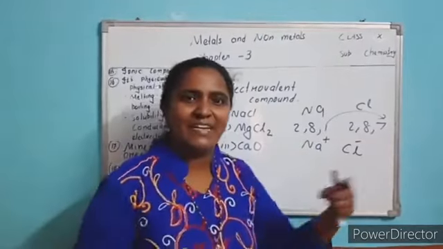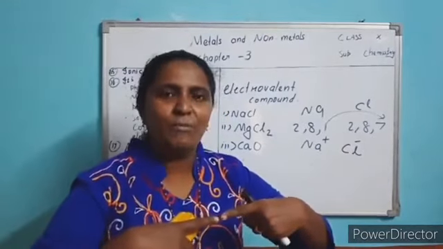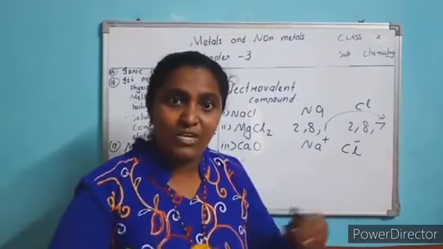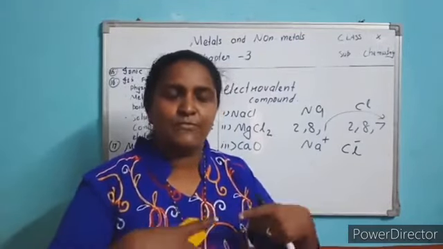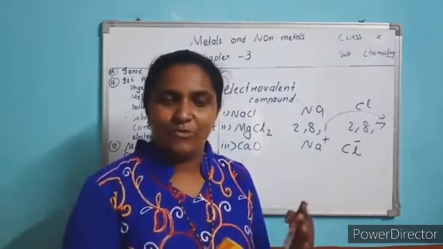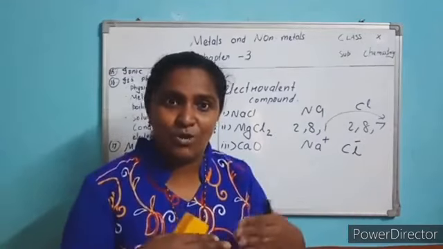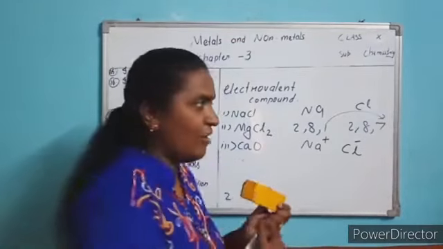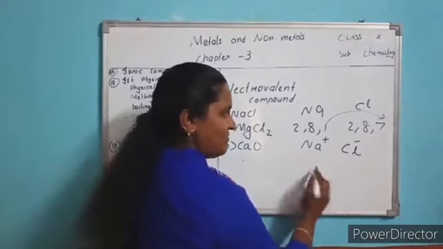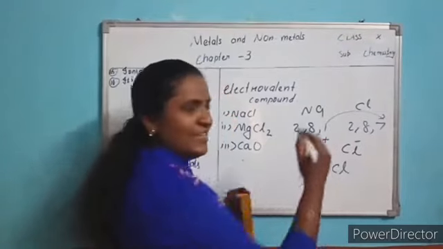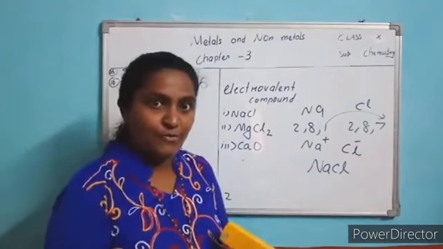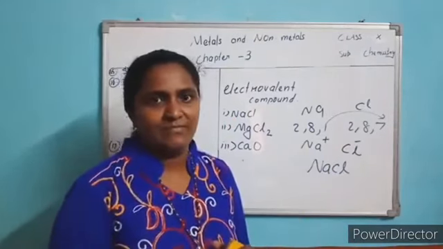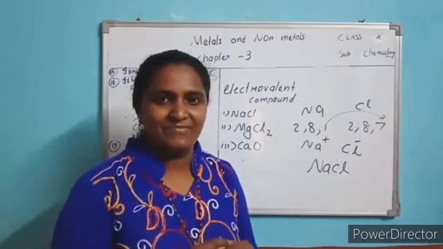So see, a plus and minus, they attract each other and form a bond between this ion and this ion. That bond, that force, is called electrostatic force. You might have studied it in the 8th. What is electrostatic force? The force between unlike charges. Plus and minus attract each other and become a neutral compound, NaCl. So what is the force that exists between these 2 atoms? Electrostatic force, which is a strong force.